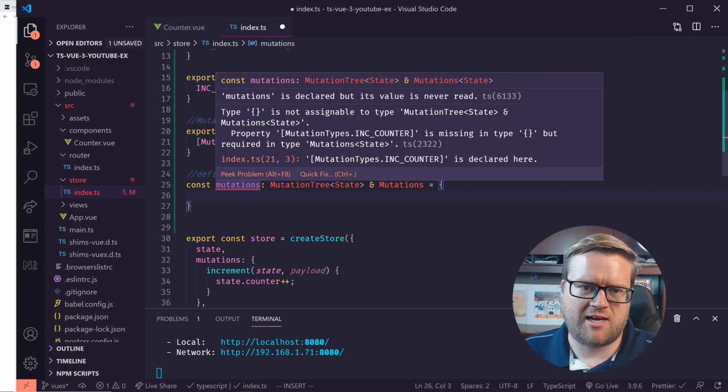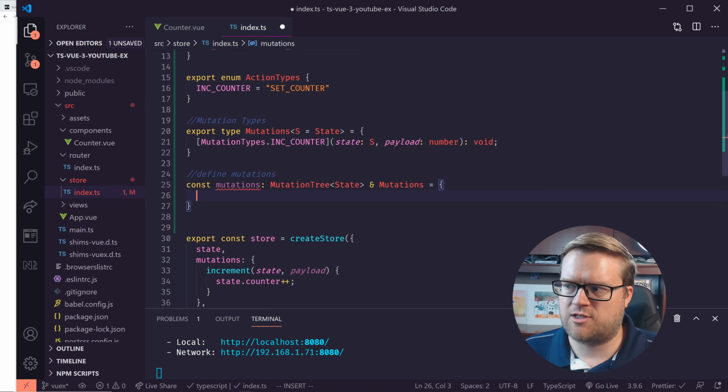So we know it's a MutationTree and its Mutations. And by the way, it's already giving us an error because you can't have a missing type. It can't just be an empty bracket. That doesn't make any sense to it. It has to basically implement a MutationTree in this mutation.